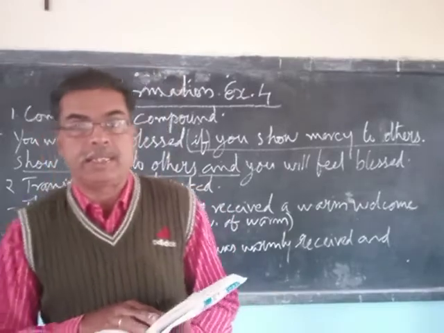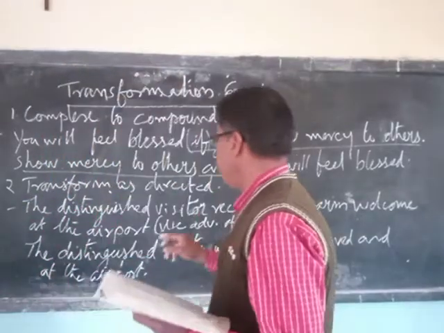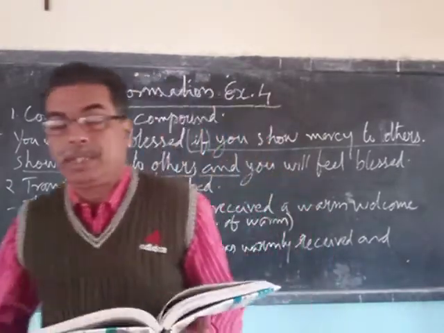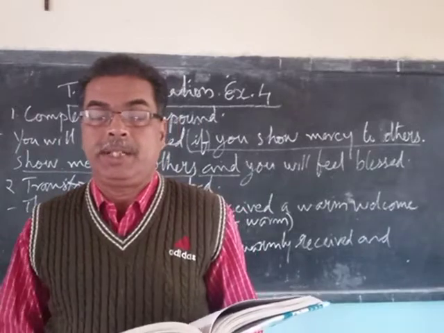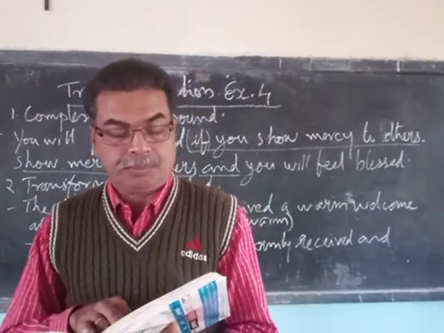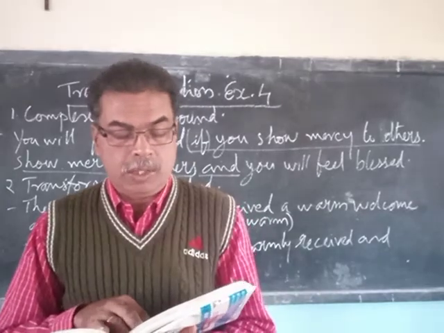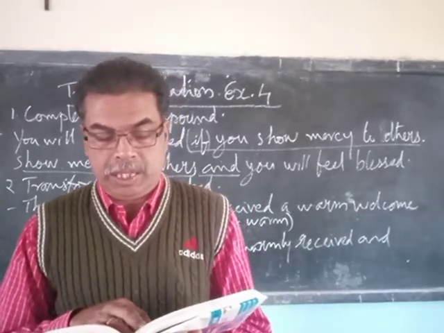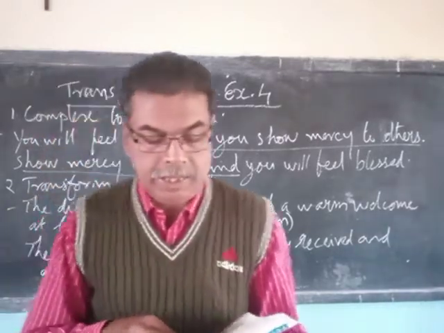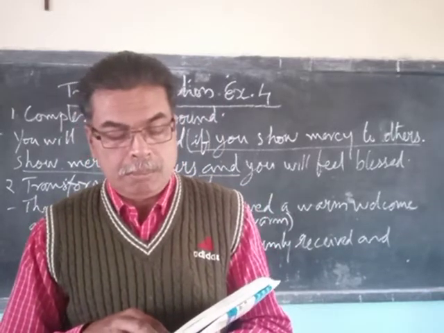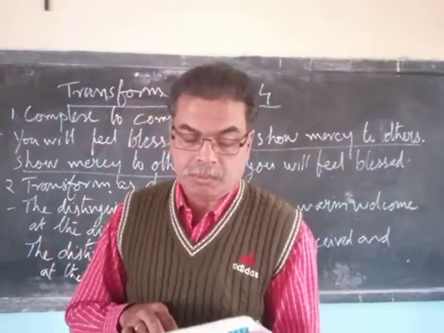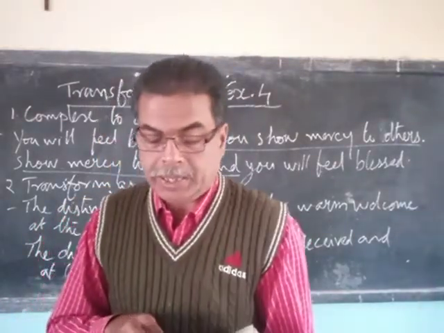Now the next three exercises are miscellaneous. That is, transform as directed. For each sentence there will be a direction given in brackets, what we normally call do as directed. Accordingly we have to do it. Asa is one of the brightest students of the class. Use the comparative degree. Asa is brighter than most other students of the class. "One of the" is gone.